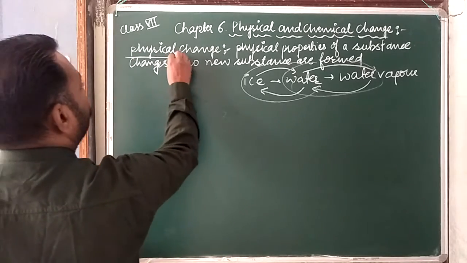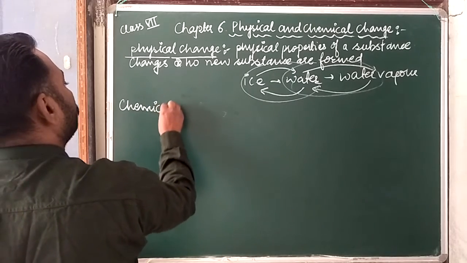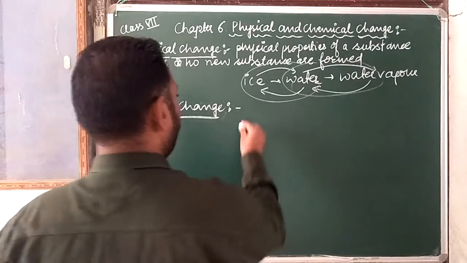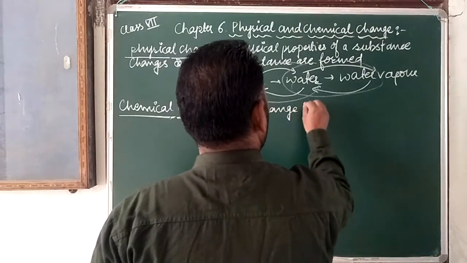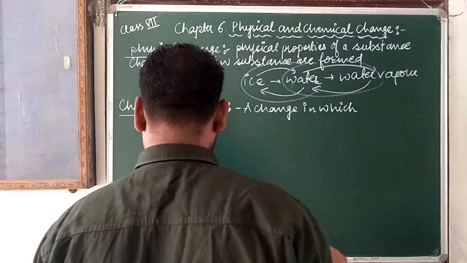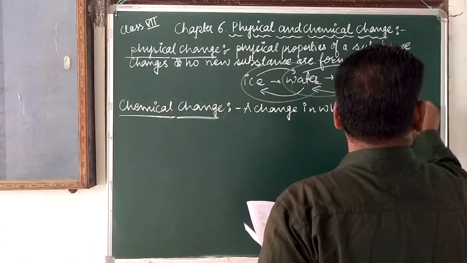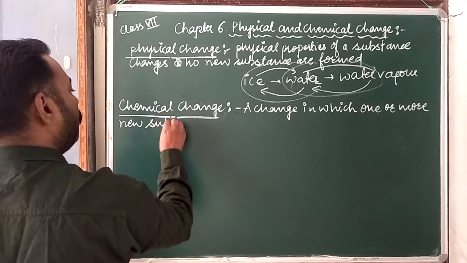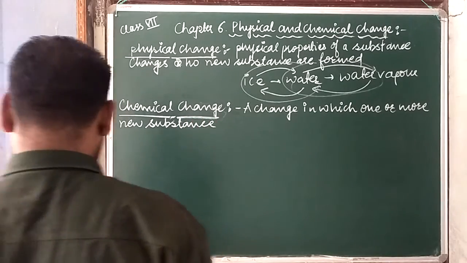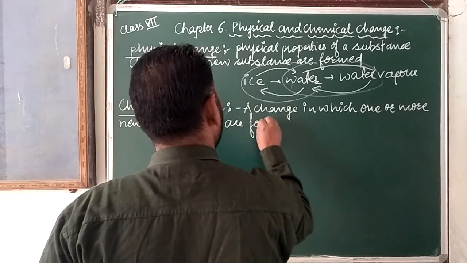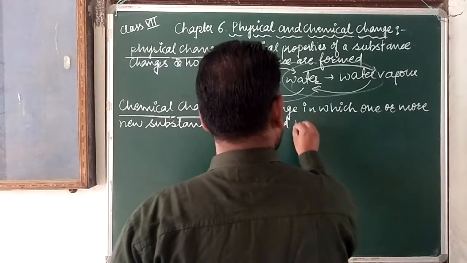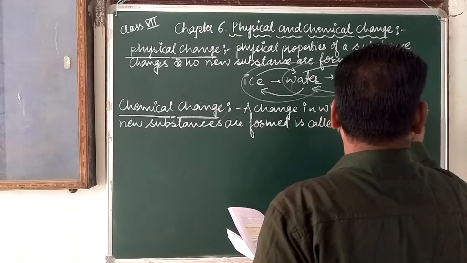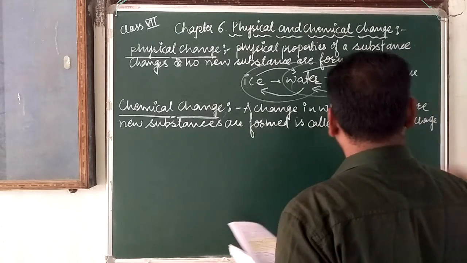Definition of chemical change: a change in which one or more new substances are formed is called a chemical change.